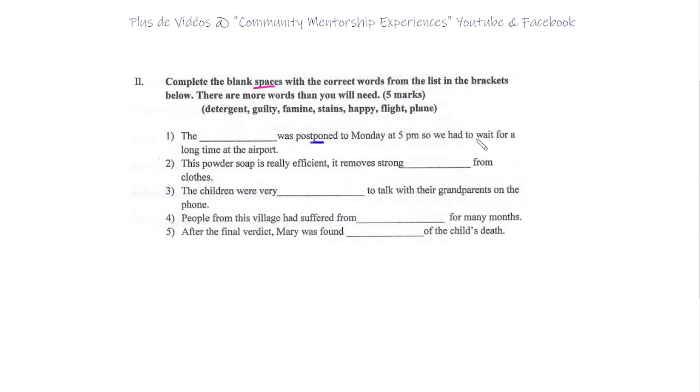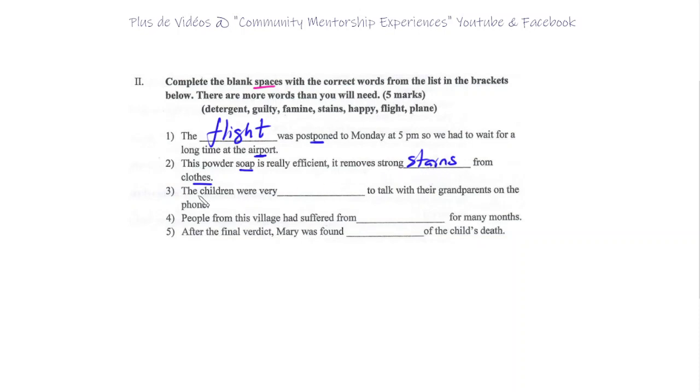So we had to wait for a long time at the airport. All right, so airport, the flight. Okay? The flight was postponed to Monday 5 p.m. So we had to wait for a long time at the airport. 2, the powder soap is really efficient. It removes strong from clothes. And so we have soap, clothes, we think of stain. Absolutely. Removes strong stains. Okay.